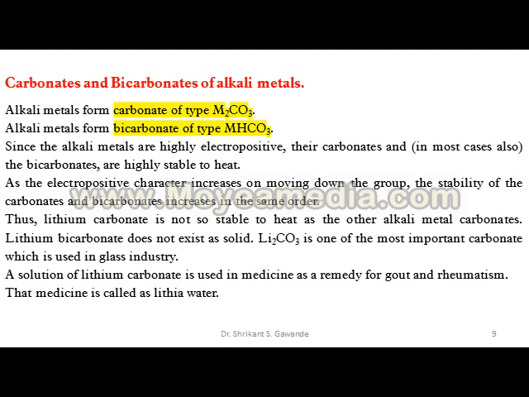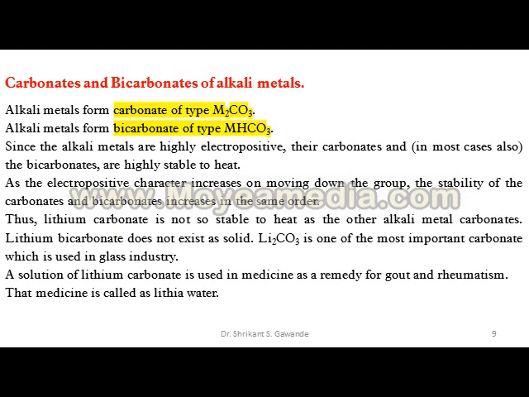Thus, lithium carbonate is not so stable to heat as the other alkali metal carbonates. Lithium bicarbonate does not exist as a solid. Li2CO3 is one of the most important carbonates, which is used in the glass industry.